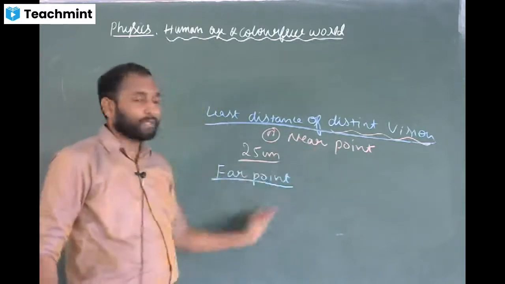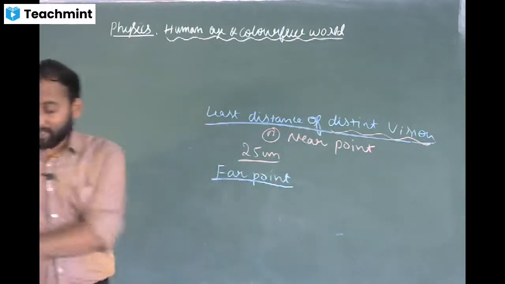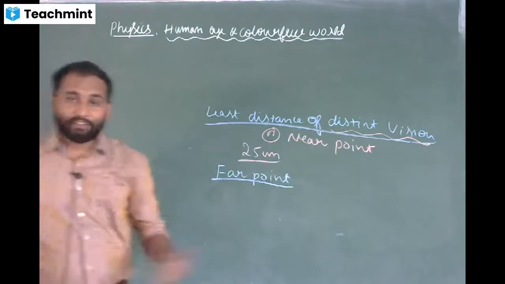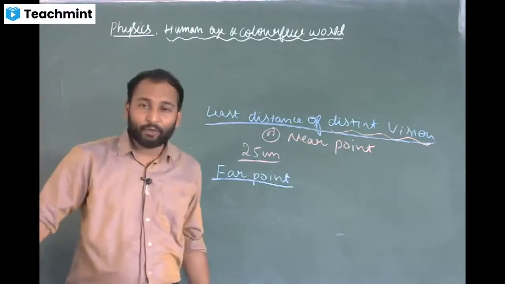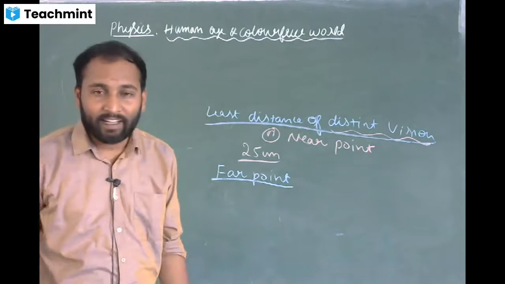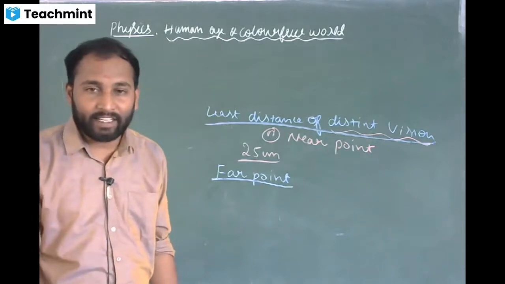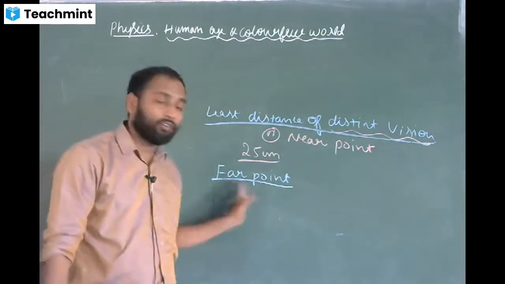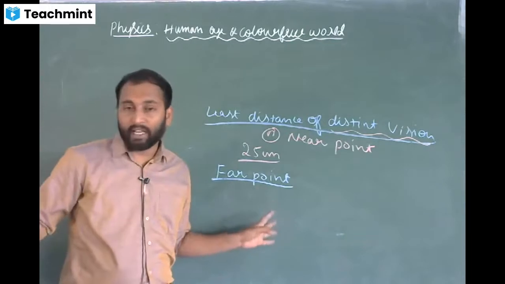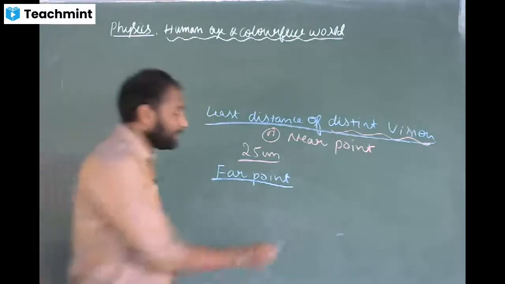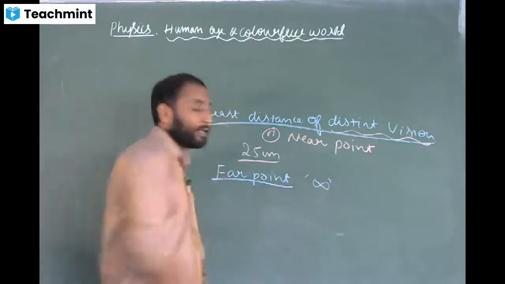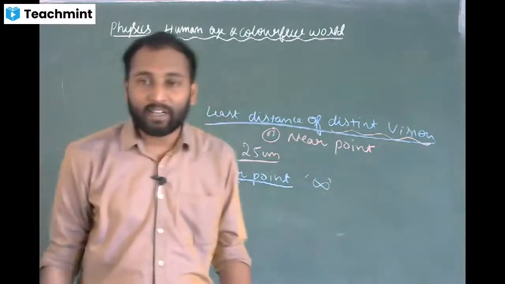So opposite to near point, it is the farthest point. The farthest point up to which you can see the objects clearly, distinctly, we call it as far point. For a normal young adult, the far point will be infinity. You can see the objects which are at infinite point.